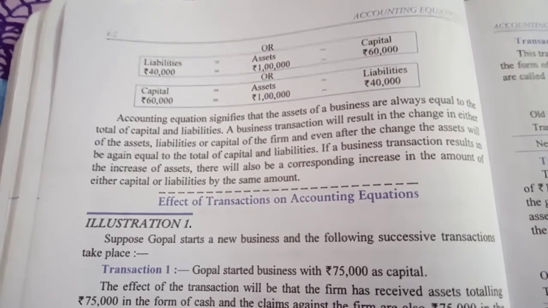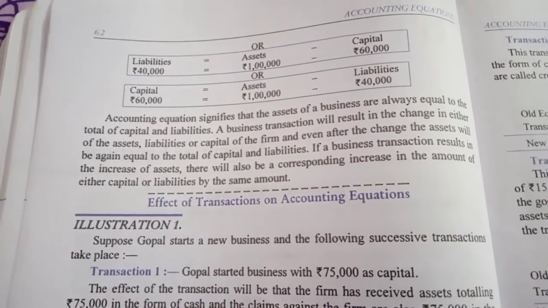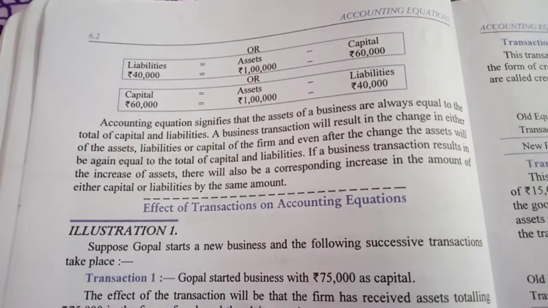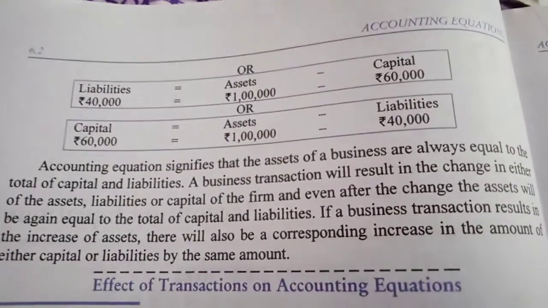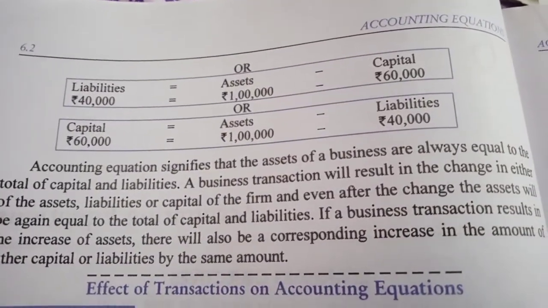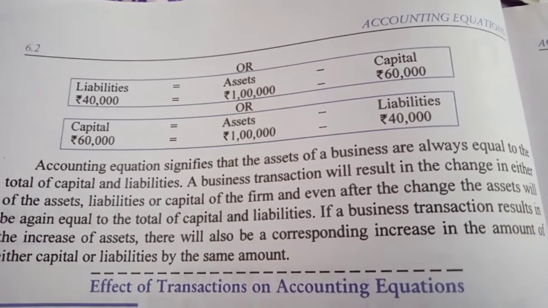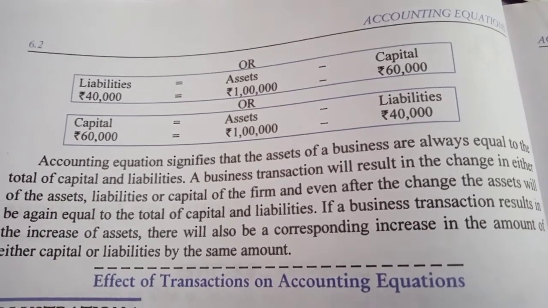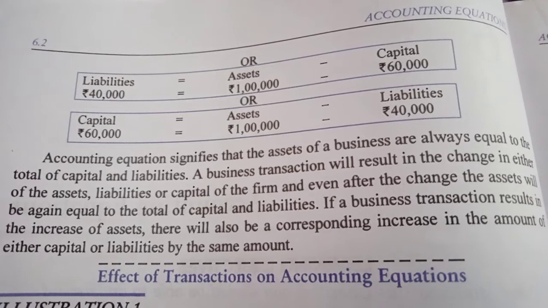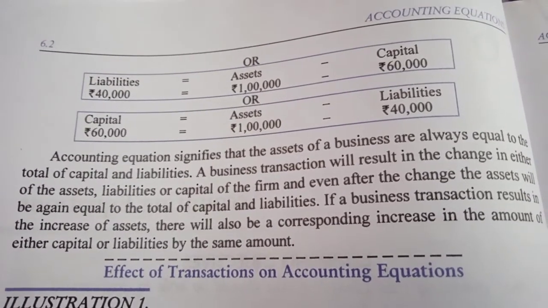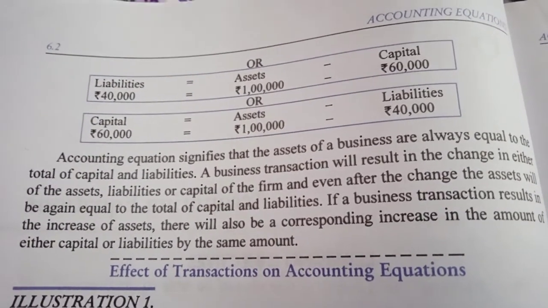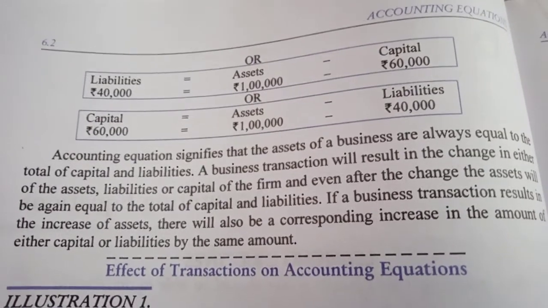Now it is simply a mathematical equation, so you can also find out the liabilities at any point of time. That will be: liabilities is equal to assets minus capital. That means 40,000, how did it come? 1 lakh minus 60,000. Okay, so basically the accounting equation is that assets should be equal to your capital plus liabilities.